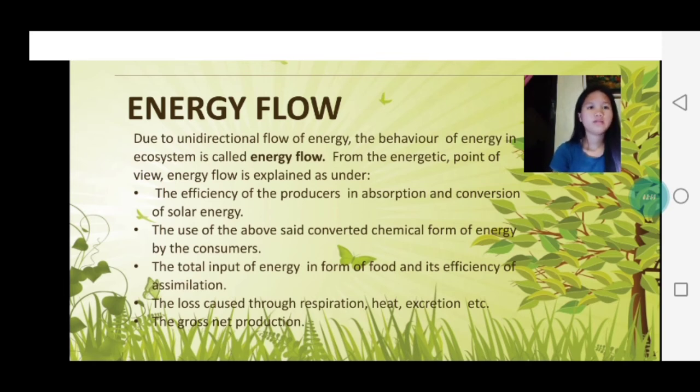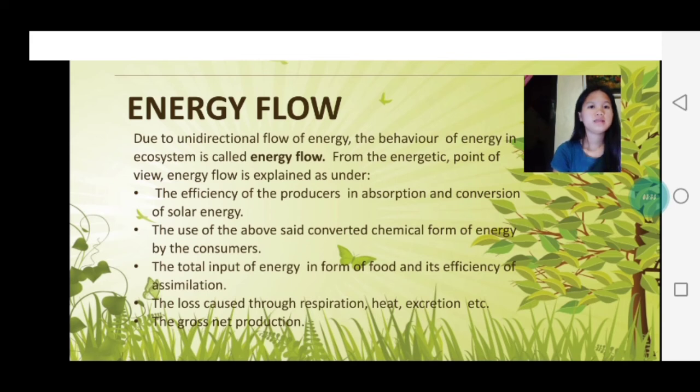Due to the unidirectional flow of energy, the behavior of energy in an ecosystem is studied from the energetic point of view. Energy flow is explained as follows. First is the efficiency of the producer in absorption and conversion of solar energy. Next is the use of the above said converted chemical form of energy by the consumers.